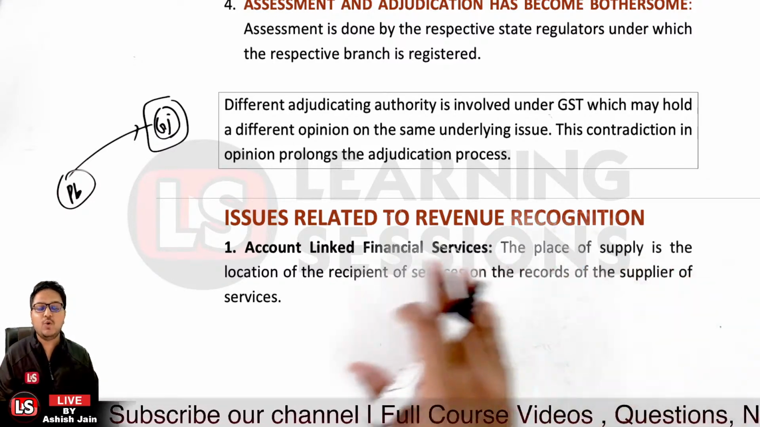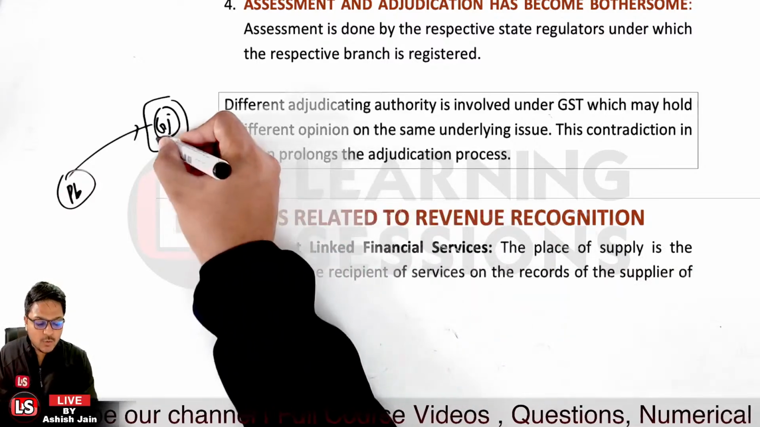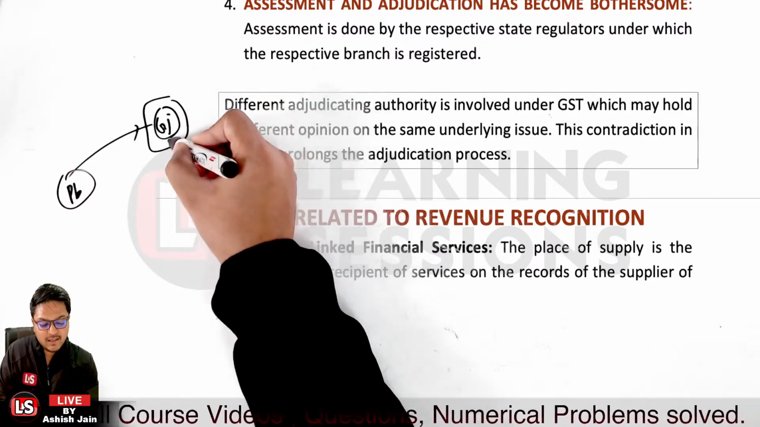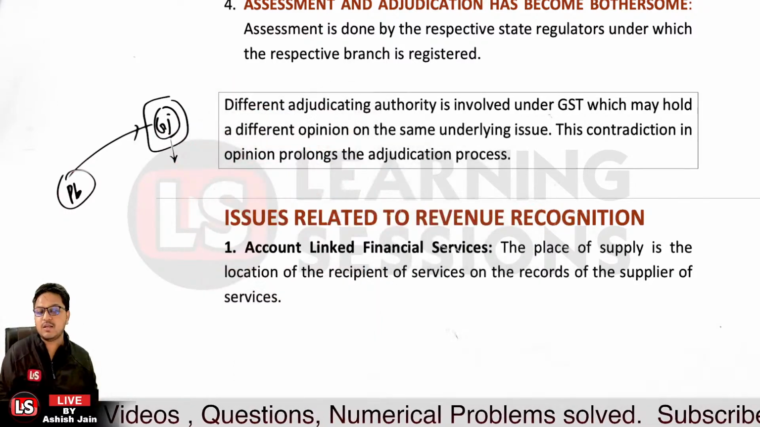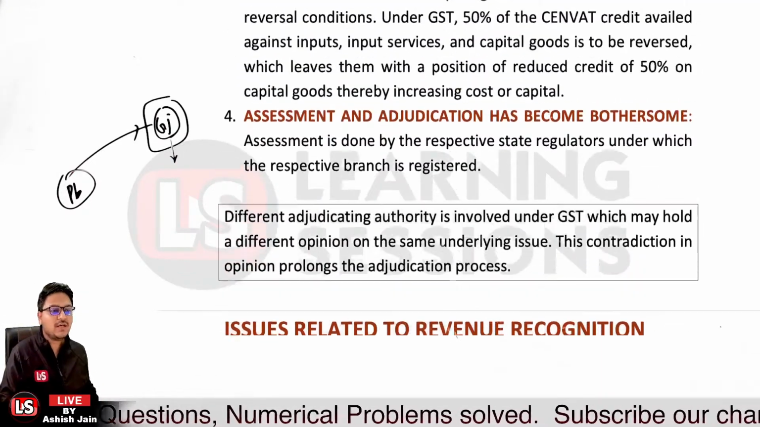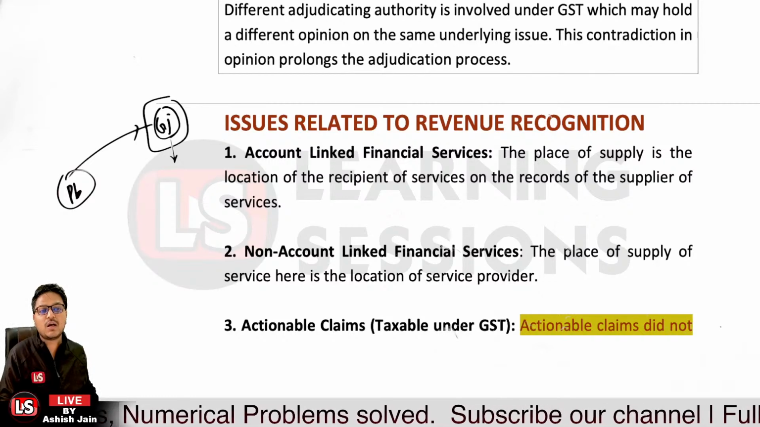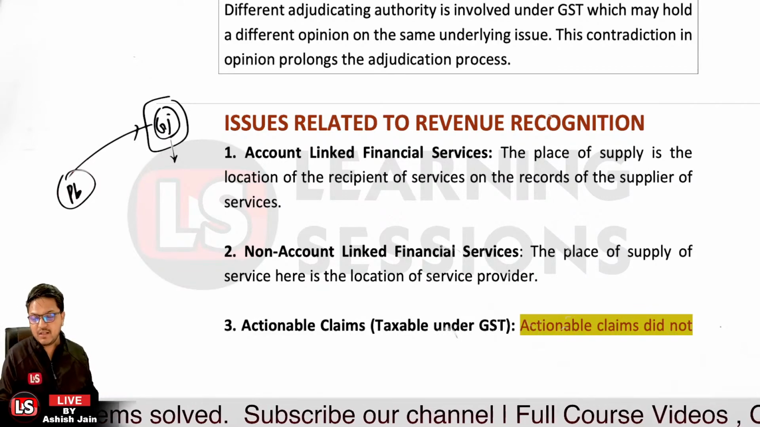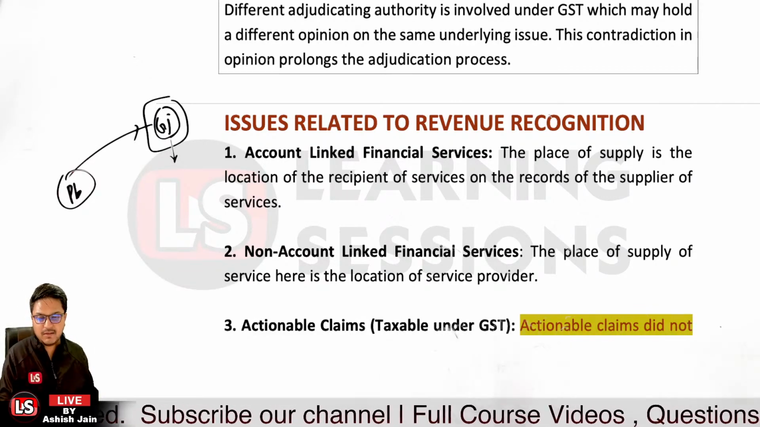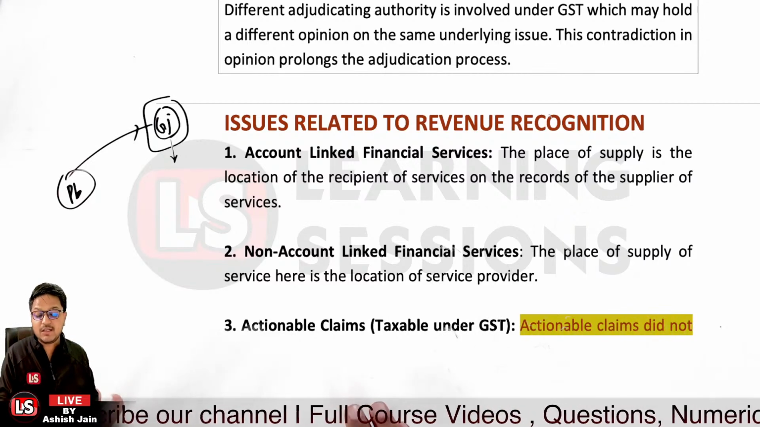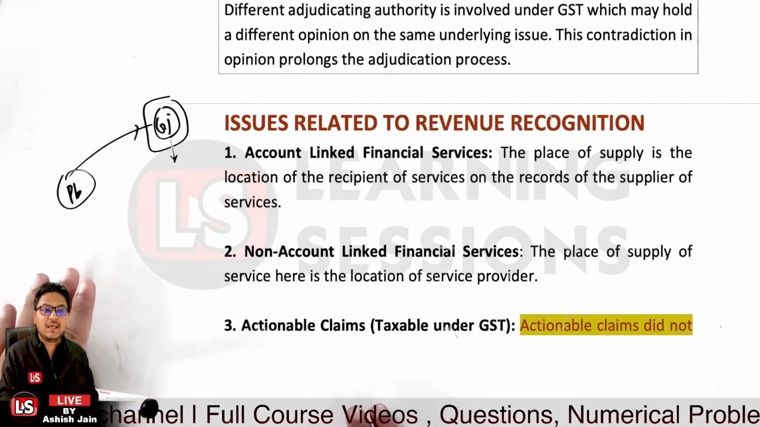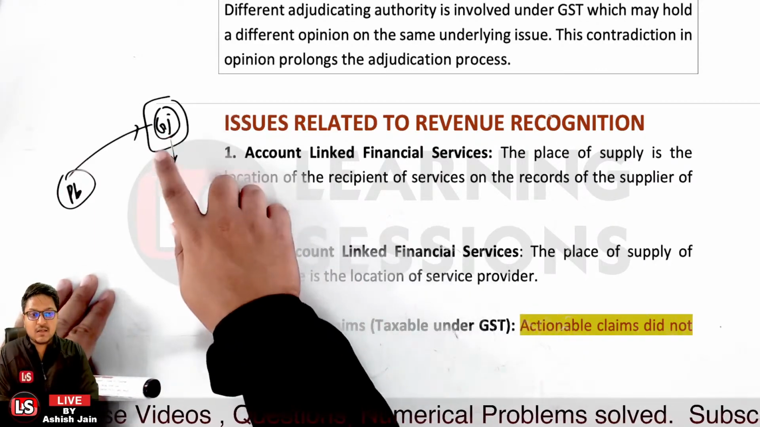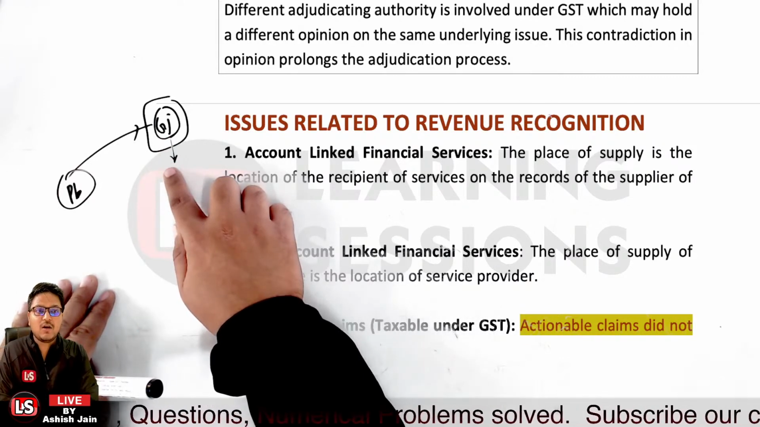The place of supply is the location of the recipient, that will be considered because it's account linked. If the account is based in Gujarat, then the place of supply would be the recipient's location, based on where the account is being operated from. And the second one is related to non-account linked financial services, where financial services are being rendered but are not account linked. In that case, the place of supply of service is the location of the recipient.